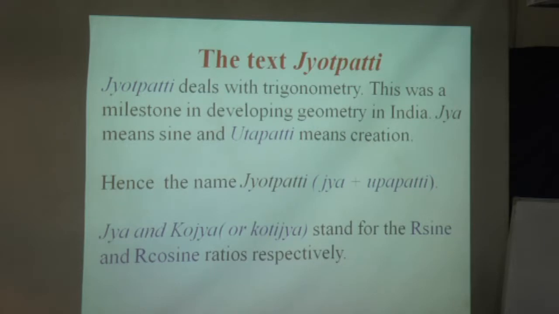The text Jyotpati deals with trigonometry. This was a milestone in developing trigonometry in India. Ja means sine and Utpatti means creation. Hence the name Jyotpati, Ja plus Utpatti. Ja and Koja or Kotija stand for R sine and R cosine ratios respectively.